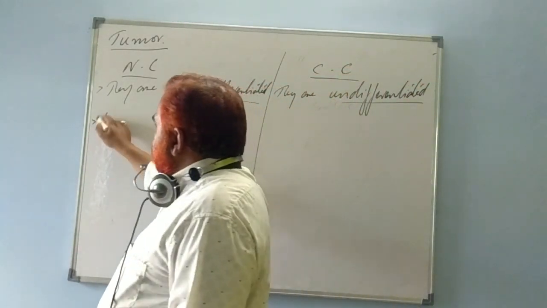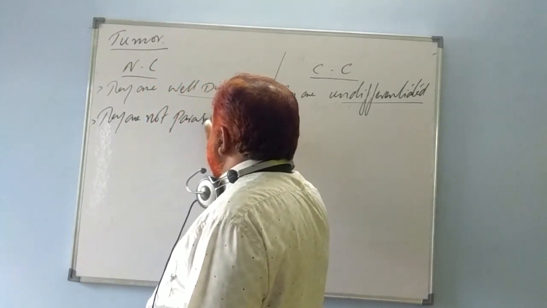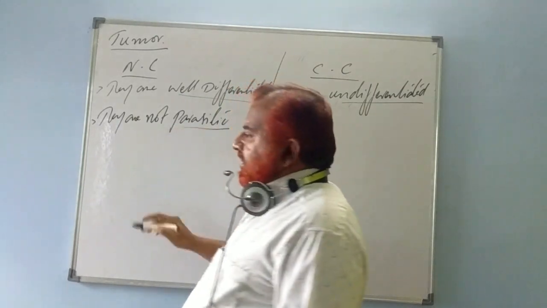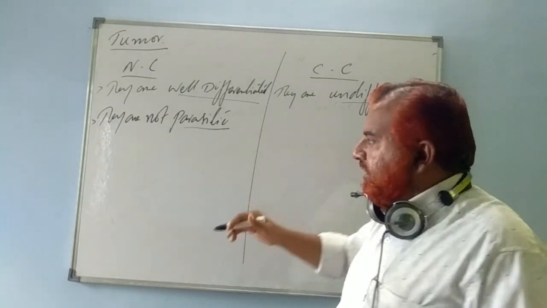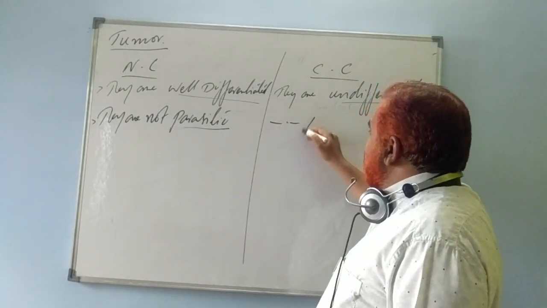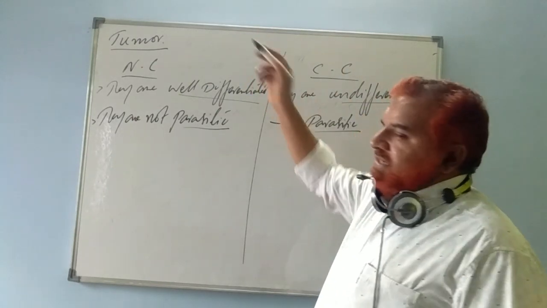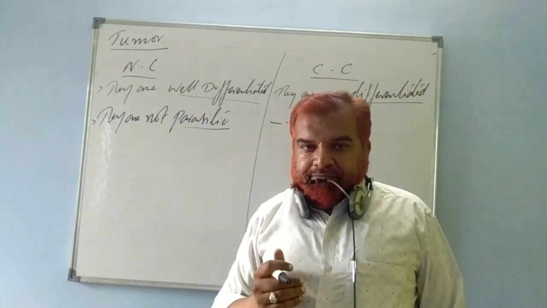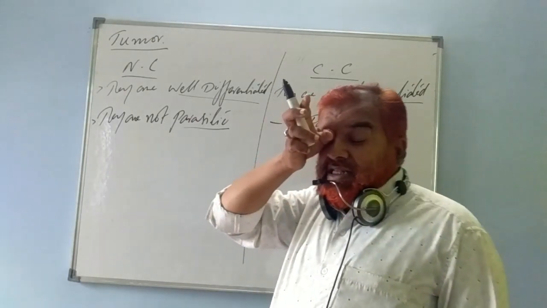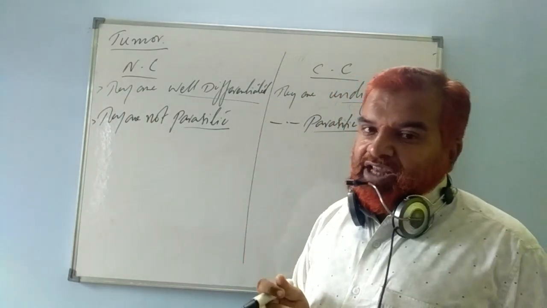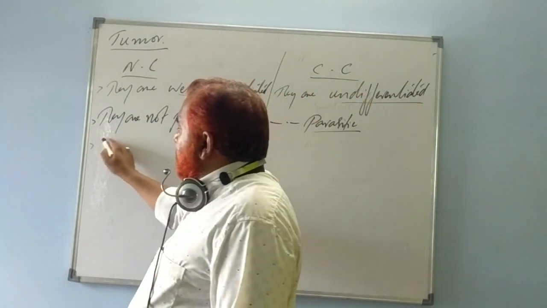Then, normal cells are not parasitic. What do you mean by that? They don't depend on other cells because they are natural cells, the native cells of the body. Whereas cancerous cells are parasitic. What do you mean by that? They depend on the normal cells for their nourishment, for food, for growth factors, for multiplication factors. The cancerous cells lead a parasitic mode of life. Clear?